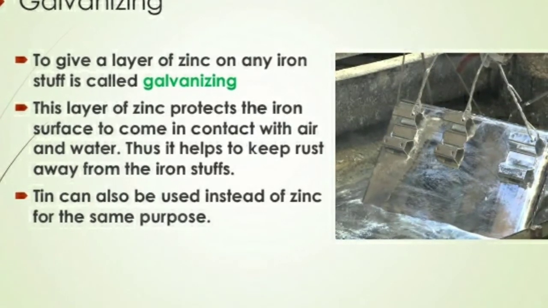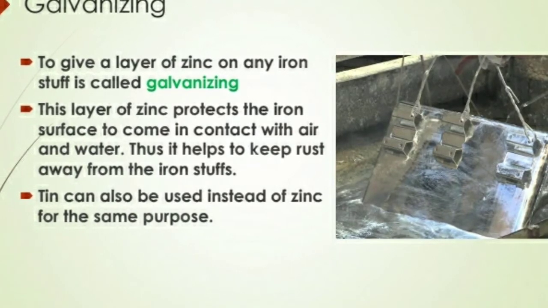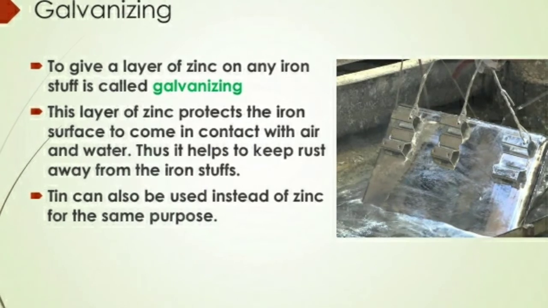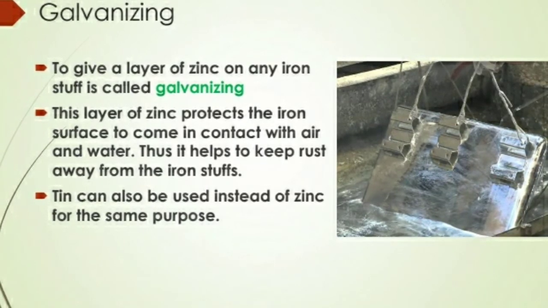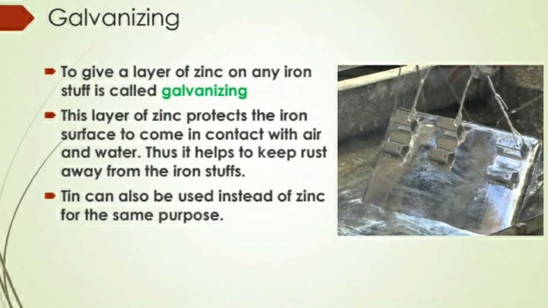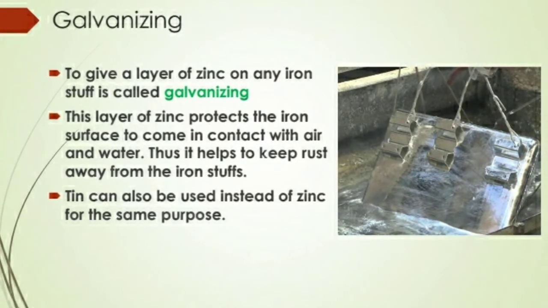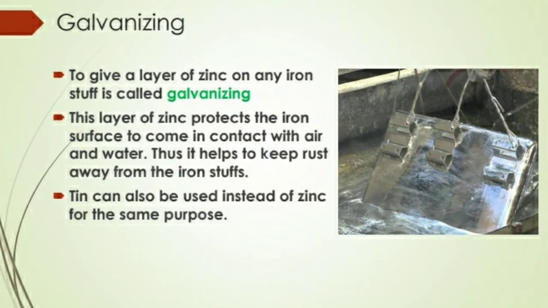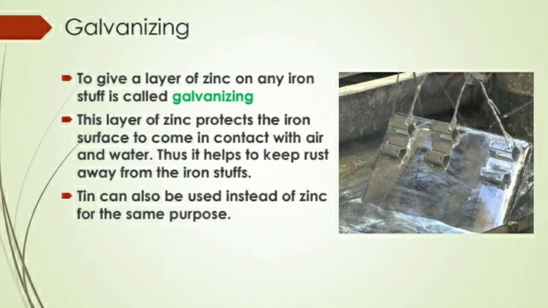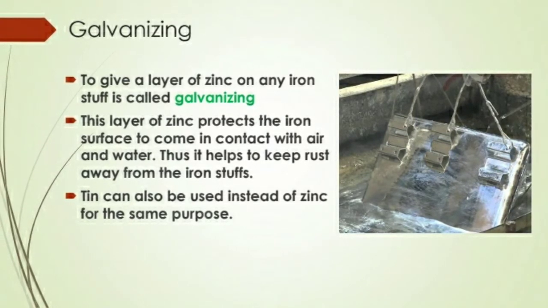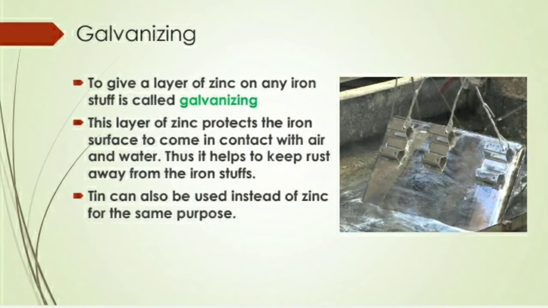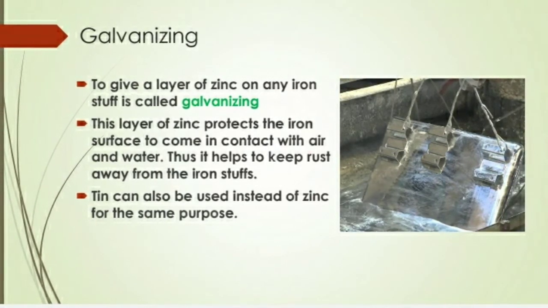Galvanizing. To give a layer of zinc to any iron stuff is called galvanizing. This layer of zinc protects the iron surface from coming in contact with air and water. Thus, it helps keep rust away from the iron stuff. Tin can also be used instead of zinc for some purposes. And this lesson is very important for us. So read it very carefully.